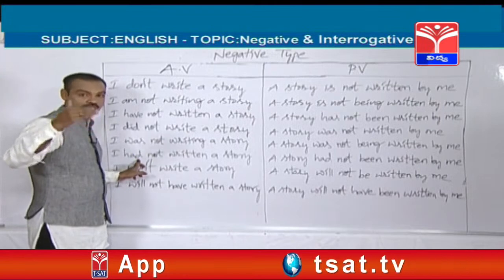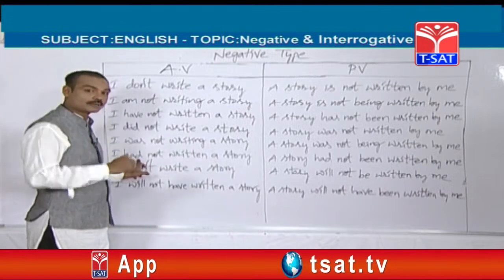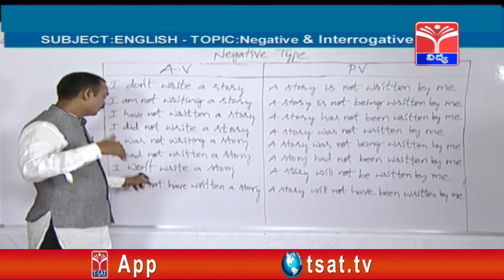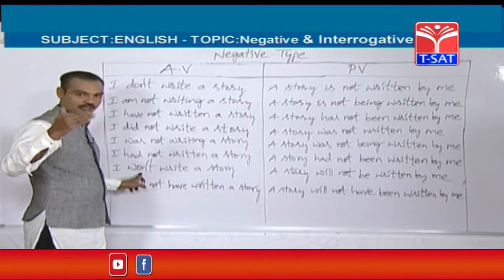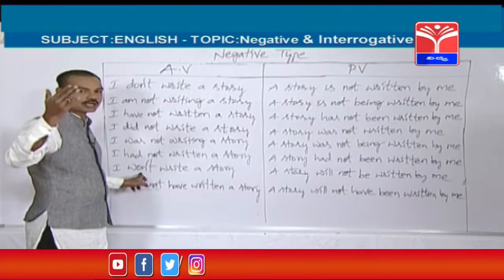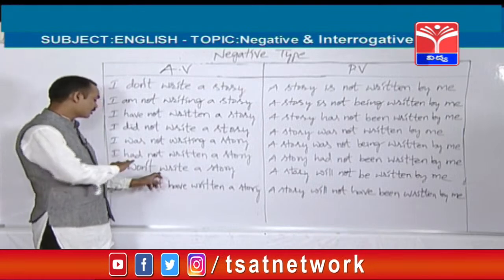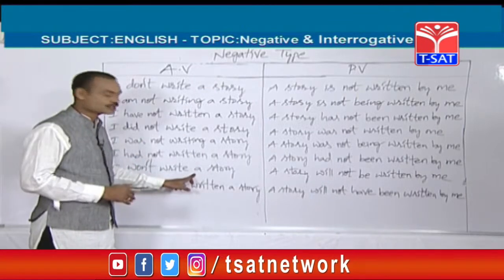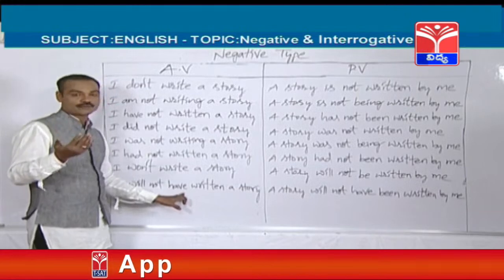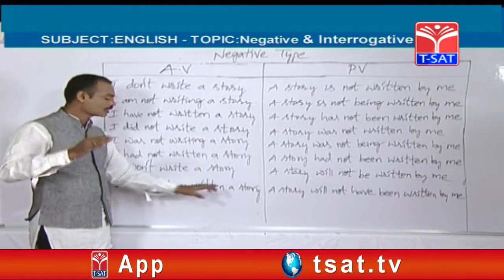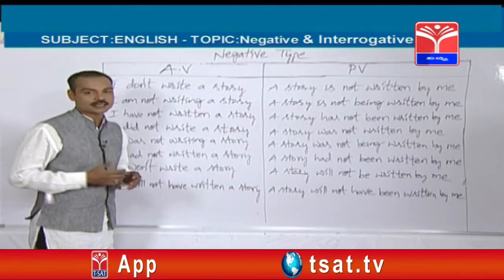Next, when you find had not, that is called a past perfect tense sentence. Will not or shall not, will not becomes won't, shall not becomes shan't. You can think that such sentences are from simple future. Next, will not have or shall not have, those sentences are from future perfect tense.